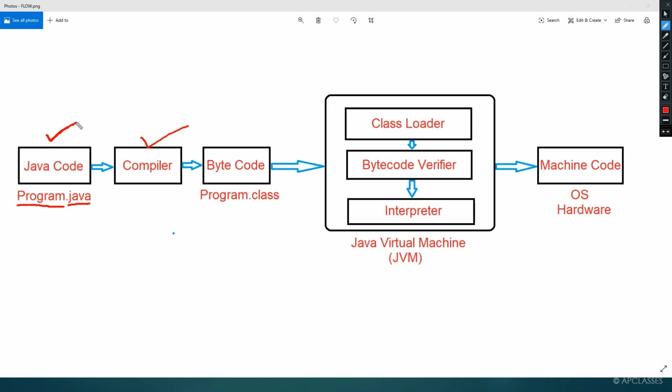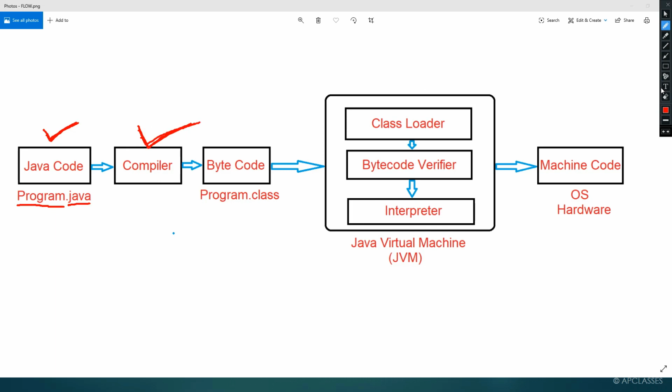The compiler is going to find out these errors. So once the source code is written, we will compile the program. Earlier we were using an interpreter to find errors. Now in Java we will use a compiler.